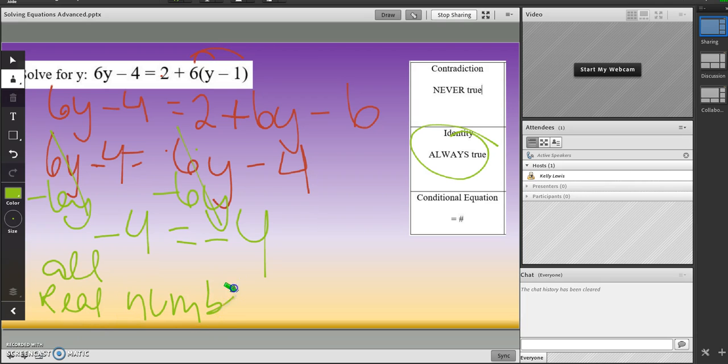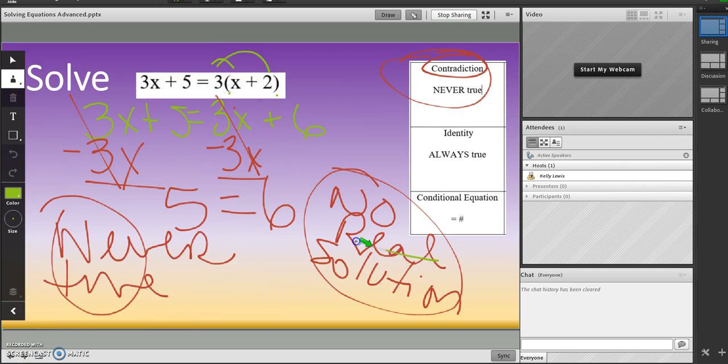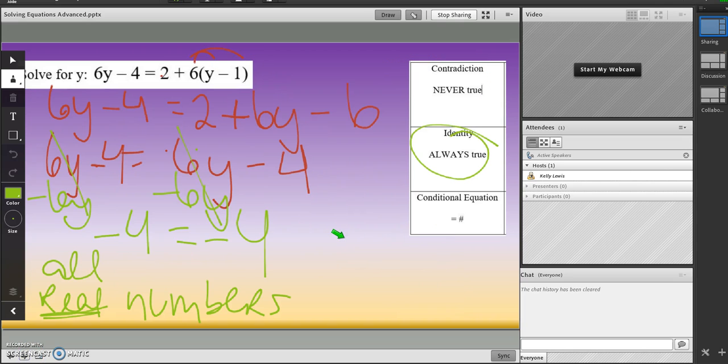It's important that you write the word all real. You write this word real, just like over here. We wrote the word real, because there's things called imaginary and complex numbers.